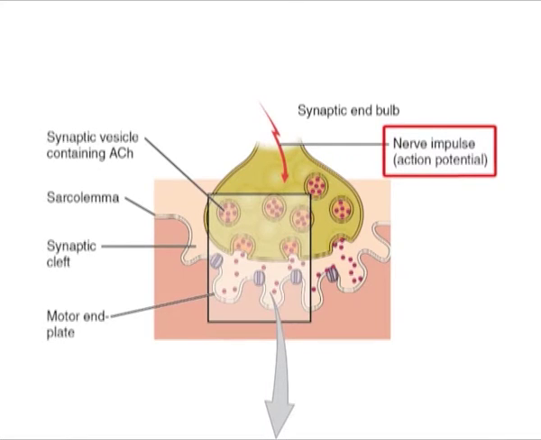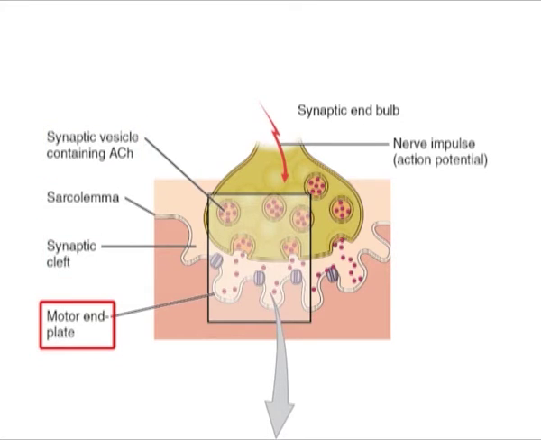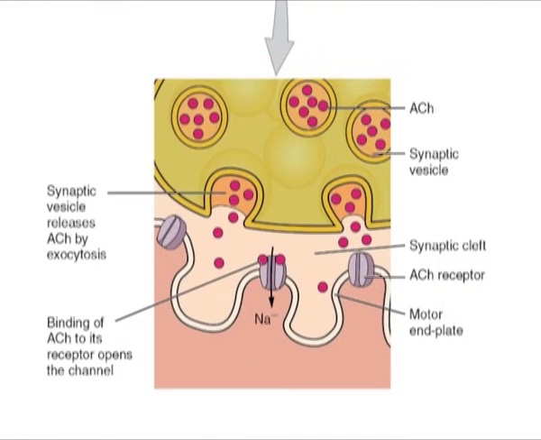Action potential causes the release of neurotransmitters from the synaptic terminal into the synaptic cleft, where they can then diffuse across the synaptic cleft and bind to a receptor molecule on the motor end plate. The motor end plate possesses junctional folds in the sarcolemma that create a large surface area for the neurotransmitter to bind to receptors. The receptors are sodium channels that open to allow the passage of sodium ions into the cell when they receive a neurotransmitter signal.